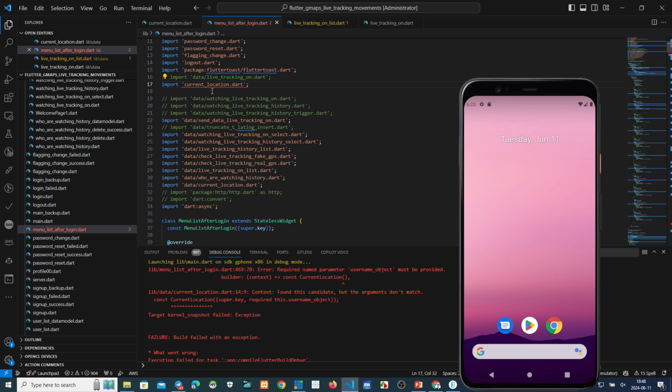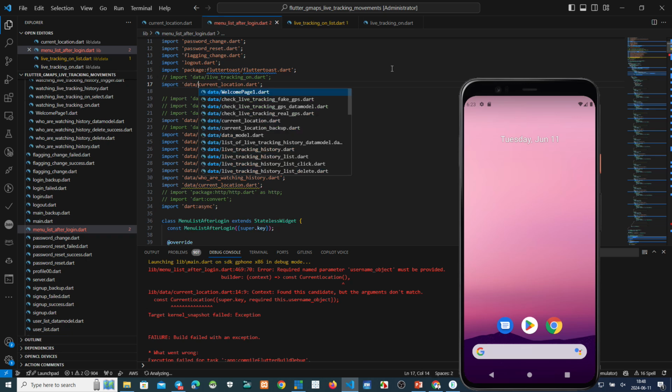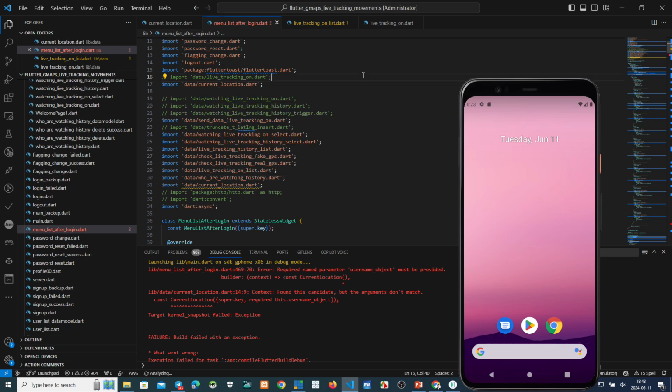Why? Oh, sorry. Data slash current location. Okay. Now we must remove the red color. Why not remove?